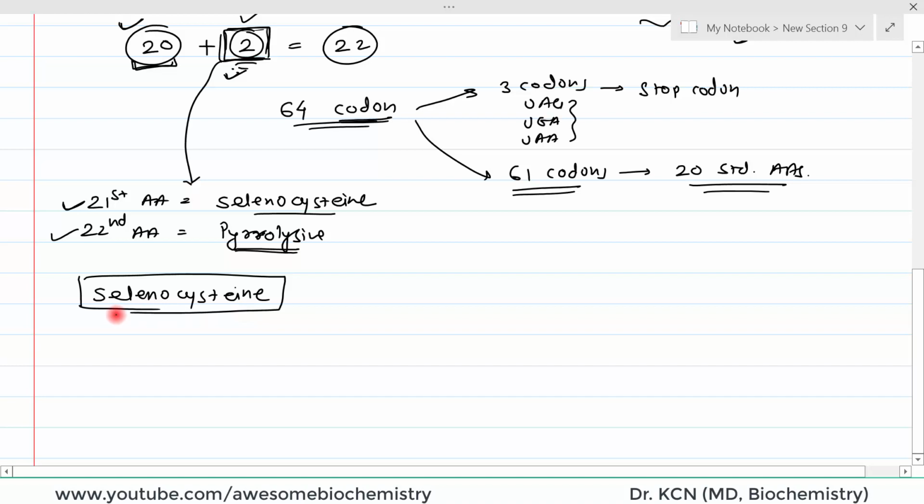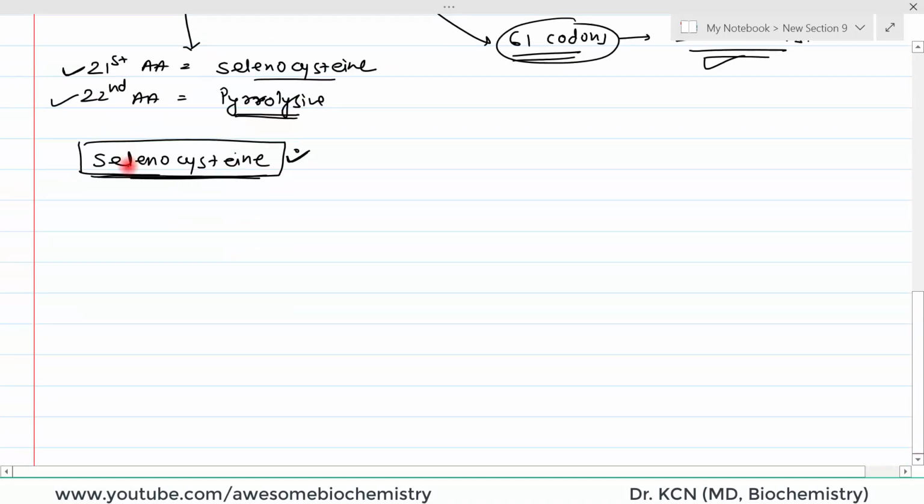Okay. Now the question is, all these 61 codons are reserved for the 20 standard amino acids. So, how will selenocysteine appear in the protein? And remember, we are calling this a standard amino acid. That means this selenocysteine is incorporated into the protein during the process of translation. Okay. So, let us see how selenocysteine is inserted into the protein.